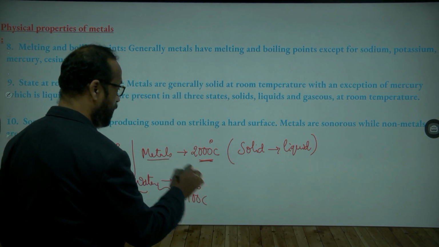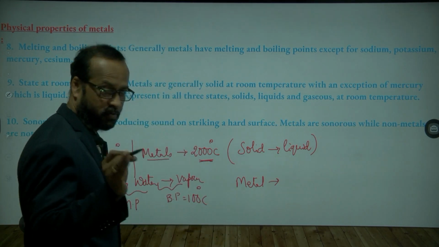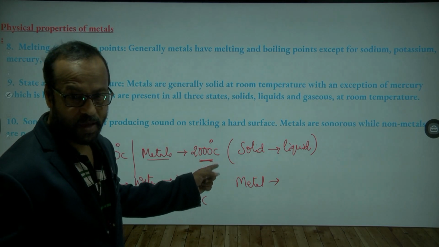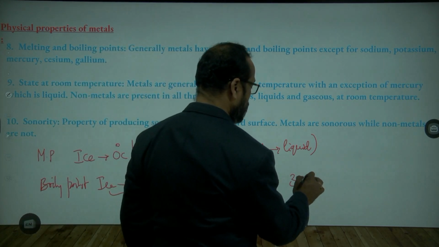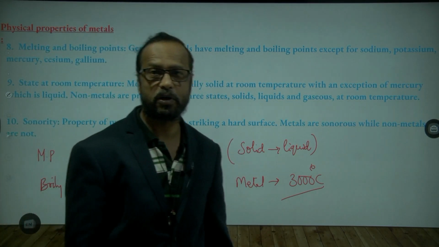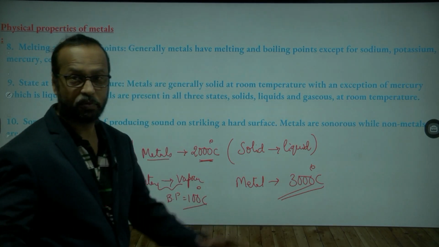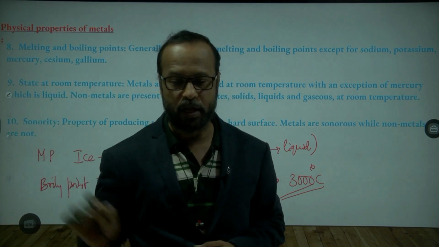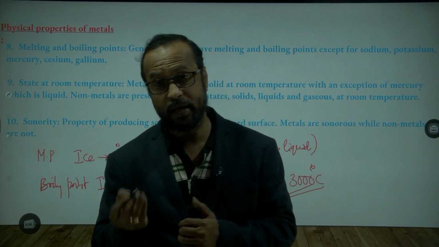Similarly, metals first have to convert into the liquid state, taking approximately 2000 degrees Celsius, and then convert into the gaseous state, so the temperature increases further, to approximately 3000 degrees Celsius. When you compare 100 degrees and 3000 degrees, it's very high. So see that point: generally metals have high melting and boiling points.